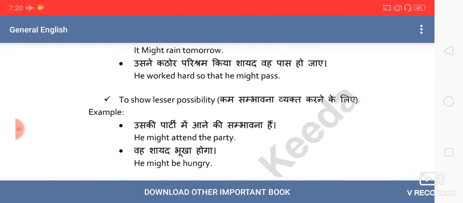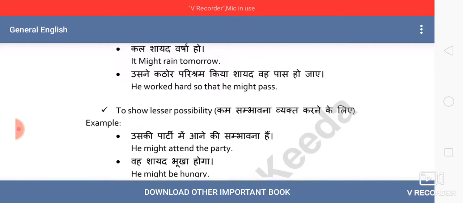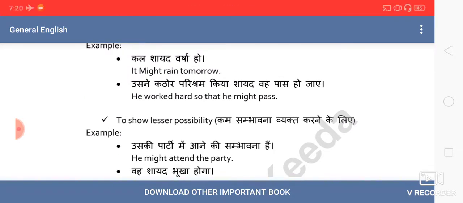So we use might for past possibility, or as the past of may, or to express less possibility. And we also use it for guess. He might be there. If I say, please go to the principal's office, he might be there. So to express possibility we also use this.